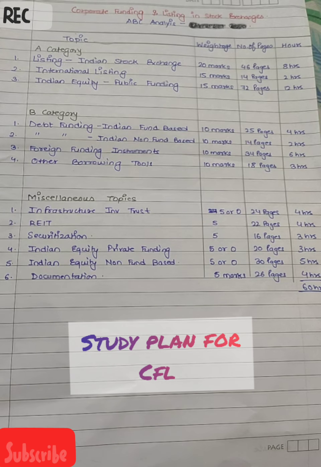So in this way you can cover the entire Corporate Funding and Listing subject for Module 3, and the other two subjects for Module 3 are open book exams, so you won't have much trouble in passing Module 3 if you cover this subject very nicely. So in this way you can cover the subject.